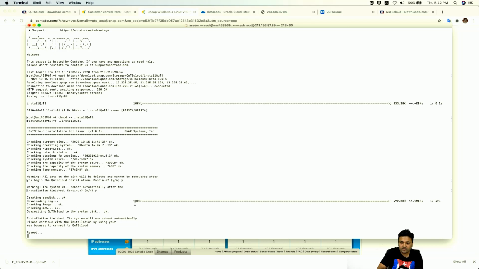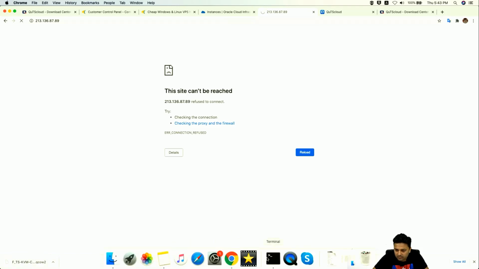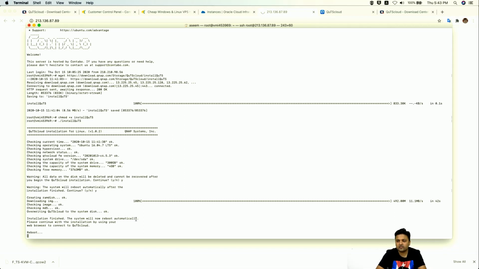Now you can see here the installation is finished and currently it's rebooting. Once the server reboots, we will see that QuTScloud will be ready on that, and then all we have to do is finish the smart installation and enter the license key. So let me refresh this IP address and see if the server is ready to use or not. Yeah, I think rebooting will take some more time. It's still rebooting, so let's wait for some time.